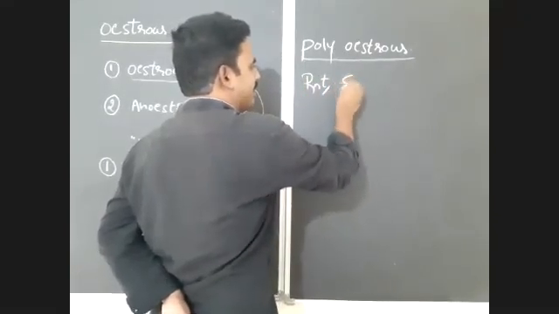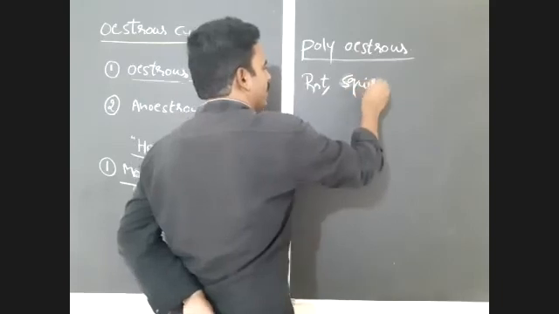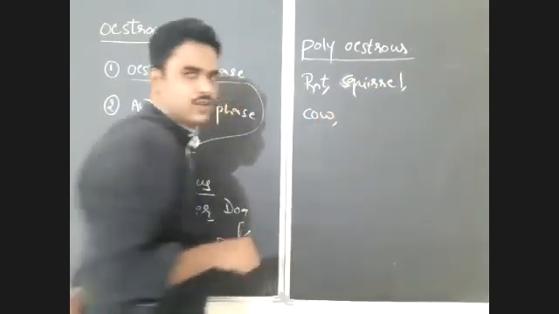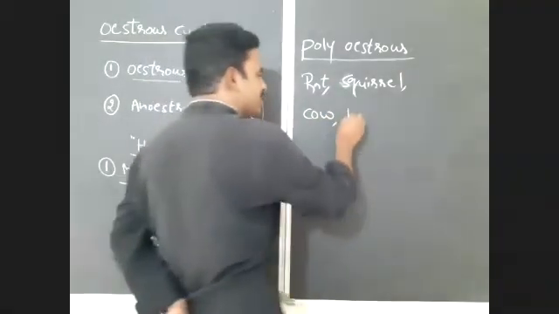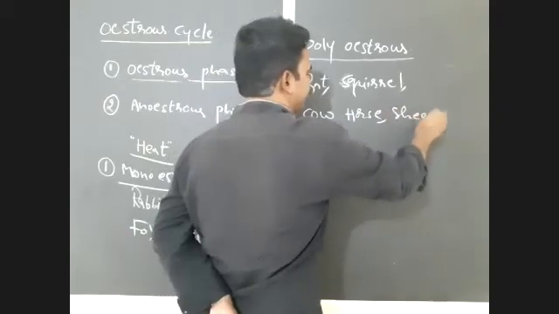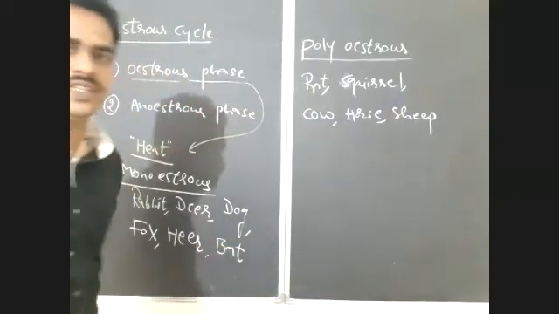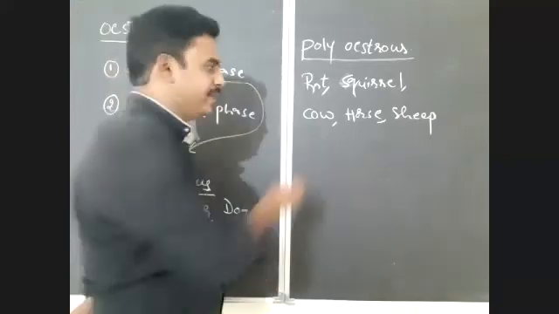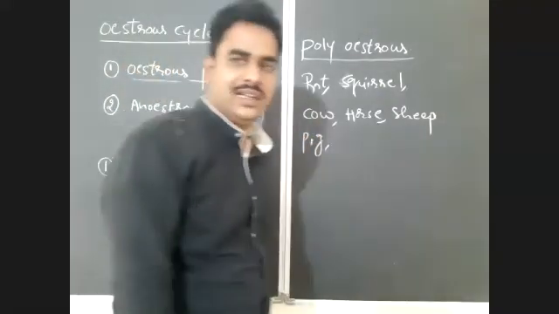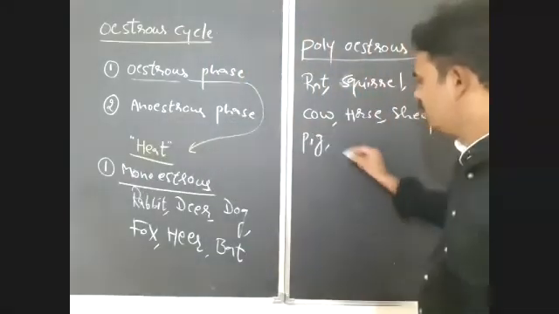Squirrel also polyestrous. Cow also polyestrous. Horse, sheep. Okay, these are polyestrous animals. Even pig, buffalo, all those are polyestrous animals. What does polyestrous mean?